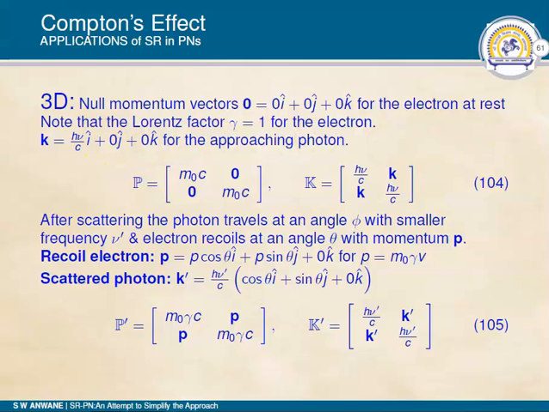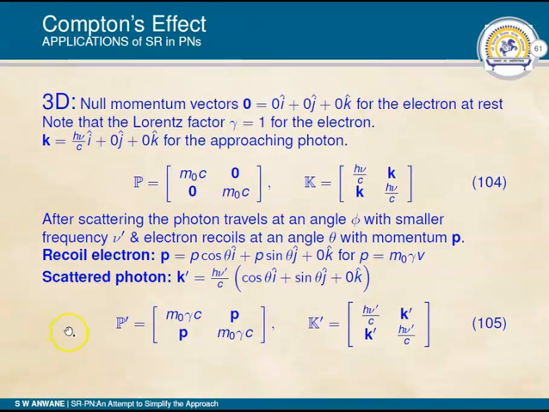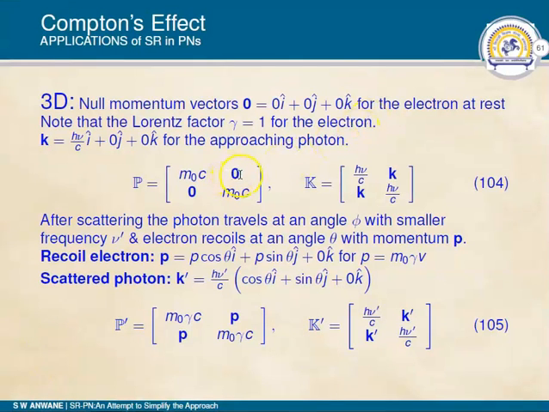So with this notation we can write perplex momentum of particles before collision as appearing in equation 104. This 0 is not a simple 0, it is a 0 bar expressed by a vector, and k bar expressed by this vector. After scattering, we can consider the recoil electron p bar as p cos theta i cap plus p sin theta j cap plus 0 k cap.